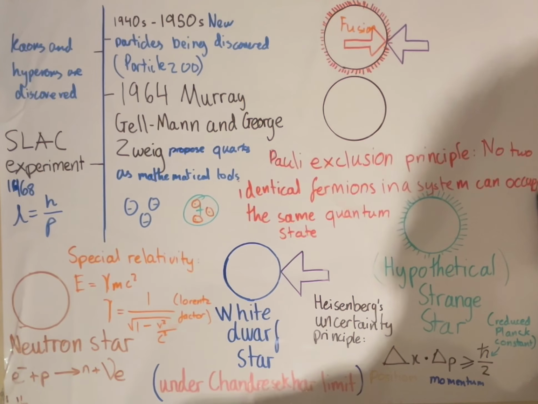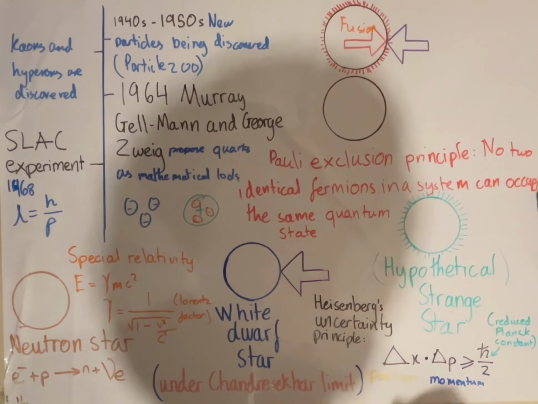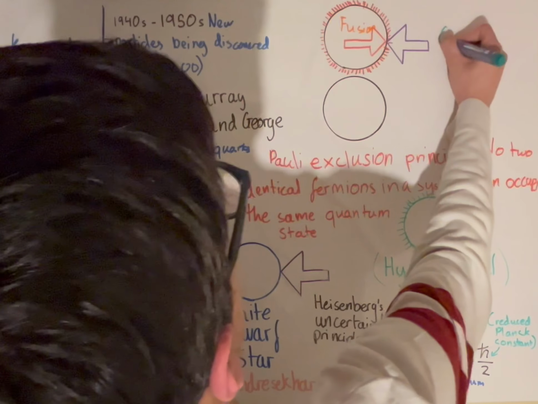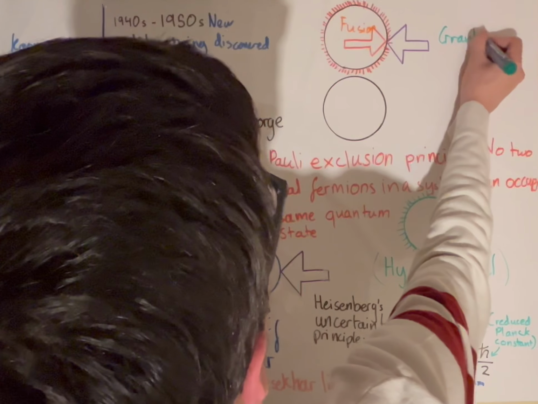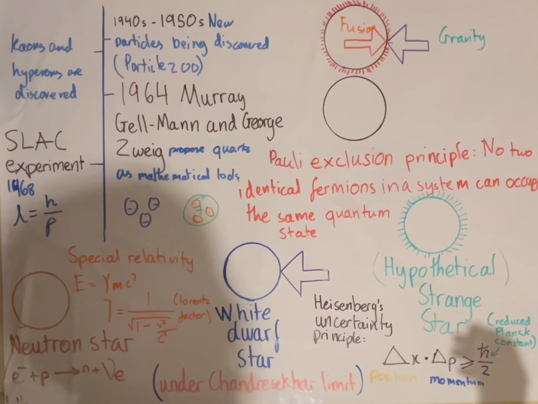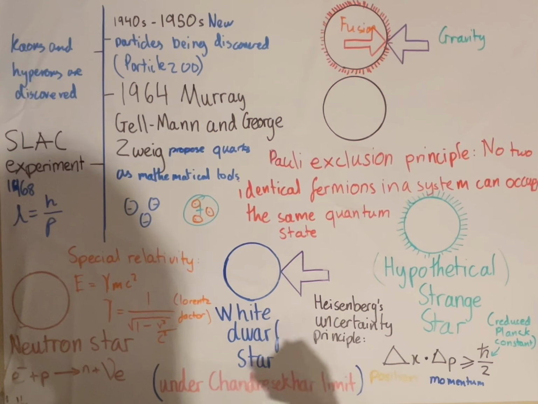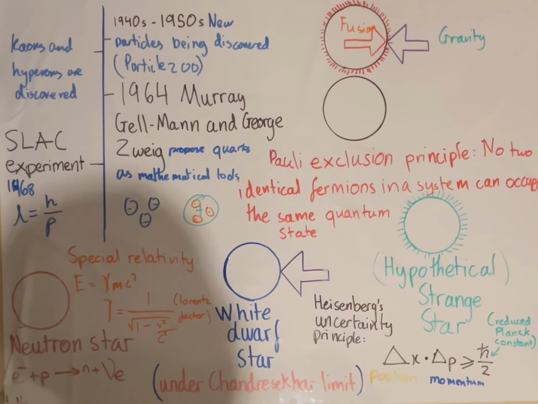And the reason why it's doing this is it's fighting against the force of gravity, which is pushing all this matter into itself. And because the fusion and the gravity sort of balance each other out, our star, our sun, is stable, and it constantly releases quite a lot of energy.